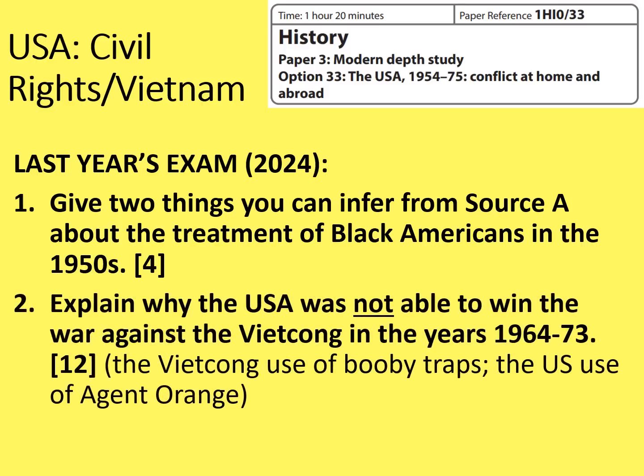Now, the explain question was explain why the USA were not able to win the war against the Viet Cong in the years 1964 to 1975. I didn't much like the wording of the question there. It was a little bit wordy and a little bit confusing, but actually otherwise it's a pretty decent question. Do remember though that the 12-mark question this year is going to be split. So you'll have a choice of 2 different 12-mark questions that you can do, and you only have to answer one of them. So that's probably a positive change.